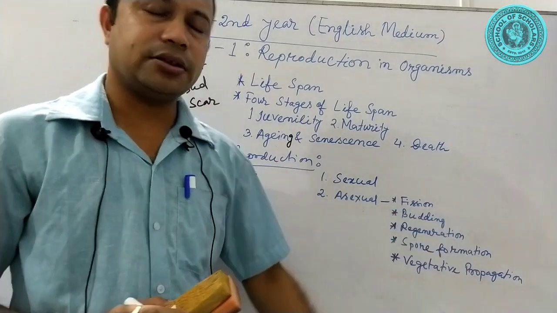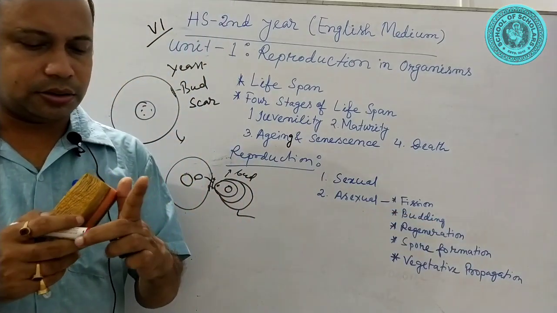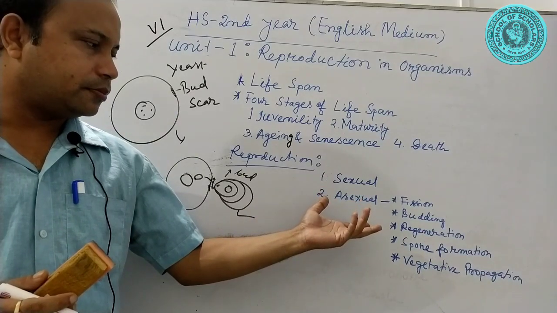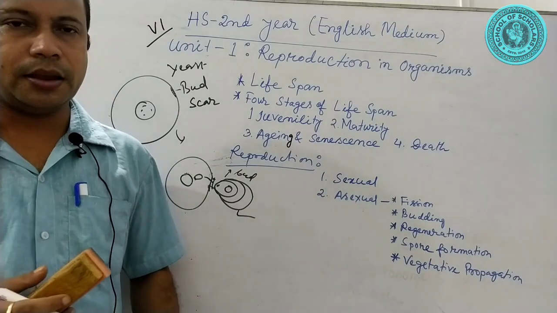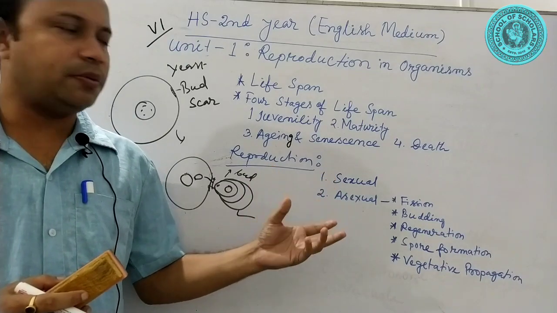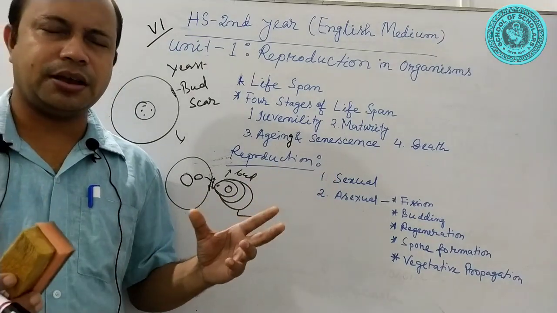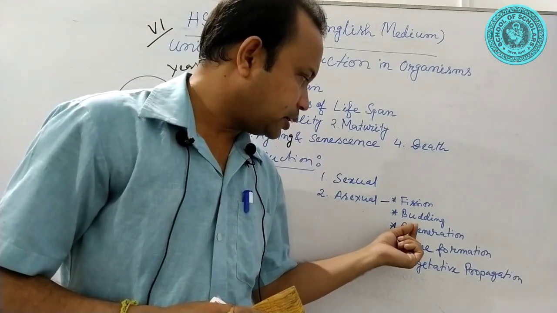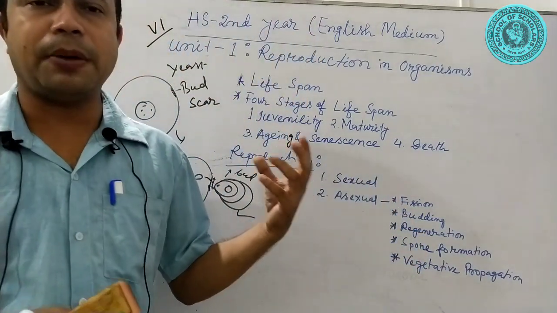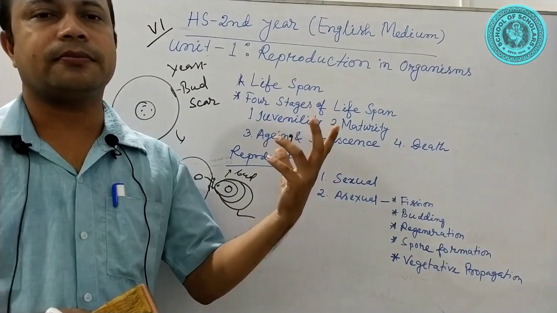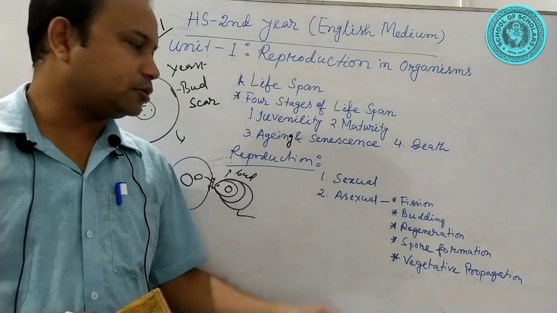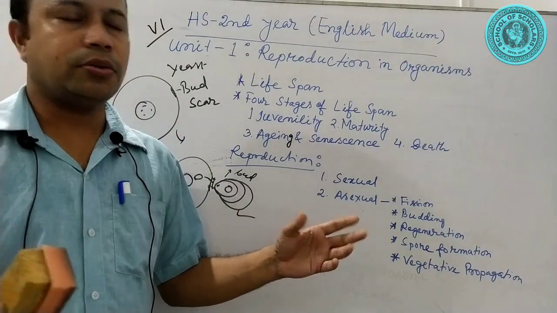Next one is regeneration. Regeneration is normally observed in amoeba. If an amoeba is accidentally fragmented, then the broken parts develop into other amoebae.